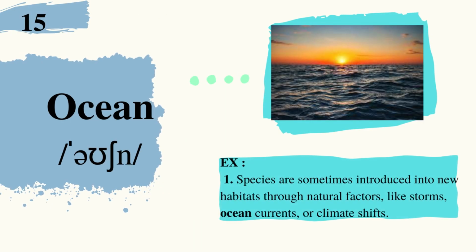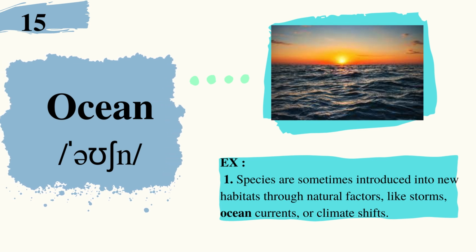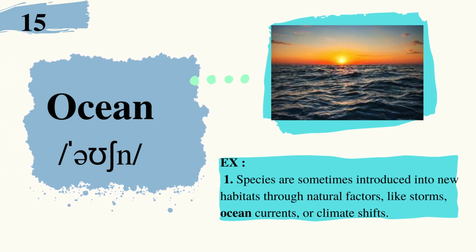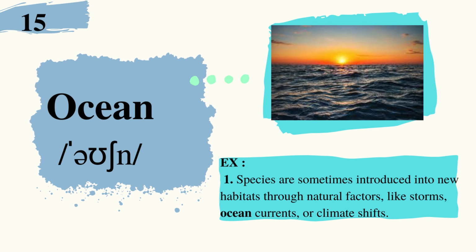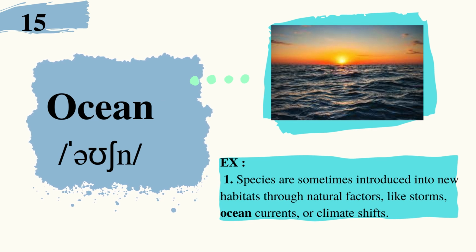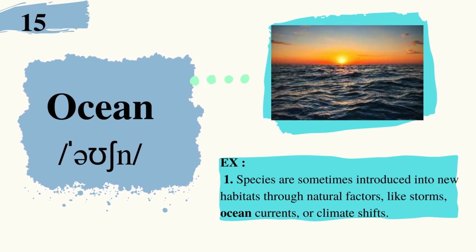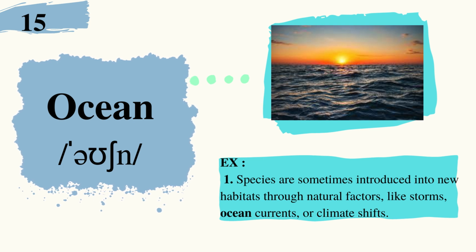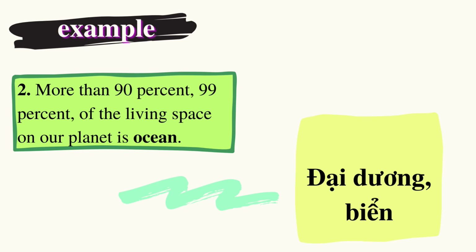15. Ocean. Example: Species are sometimes introduced into new habitats through natural factors like storms, ocean currents, or climate shifts. More than 90%, 99% of the living space on our planet is ocean.